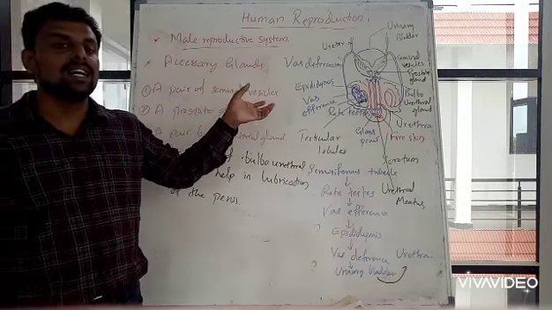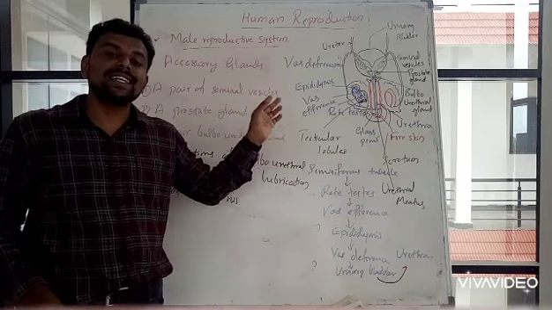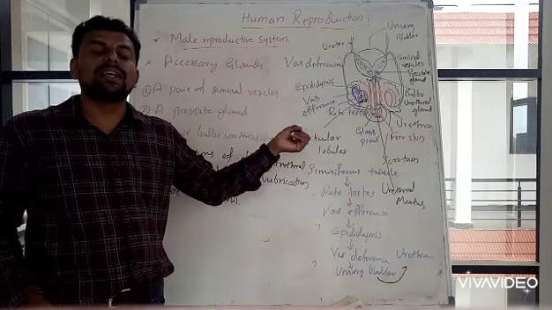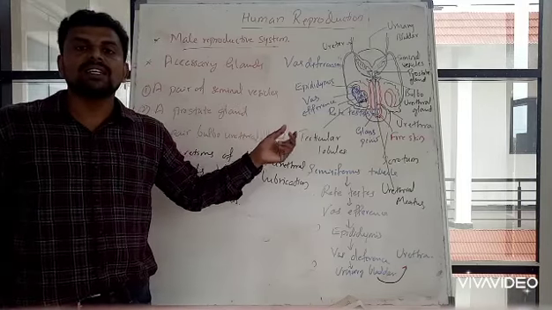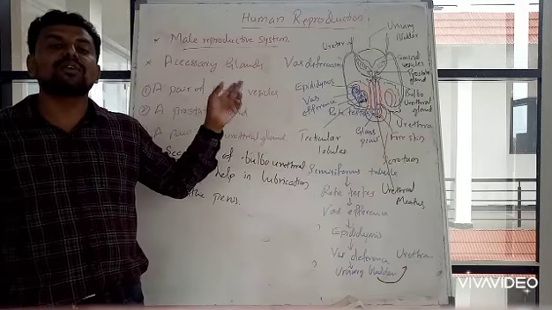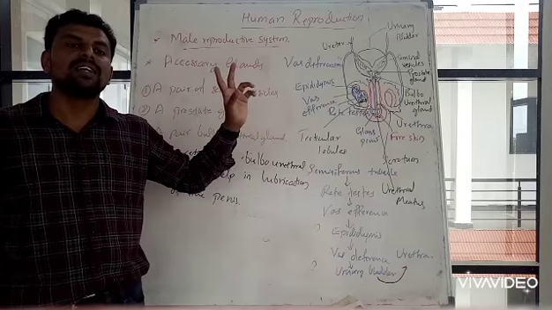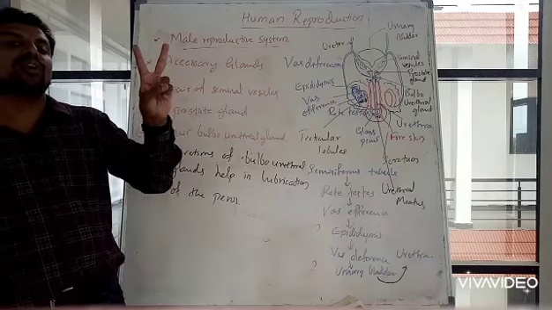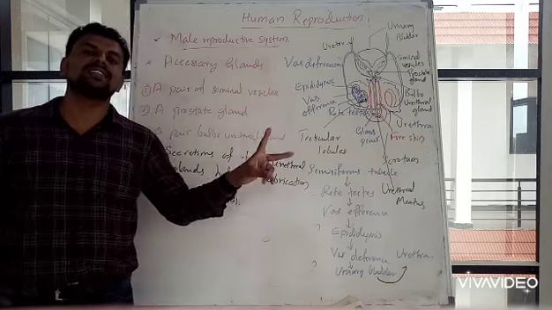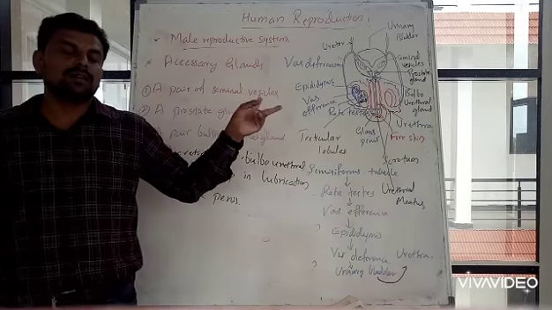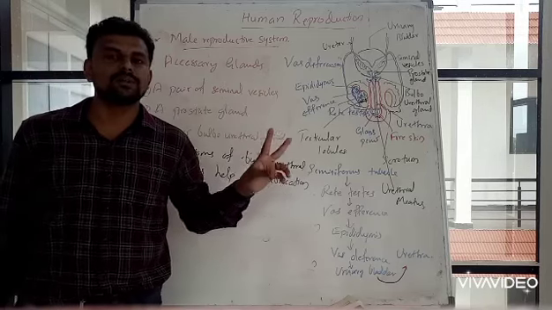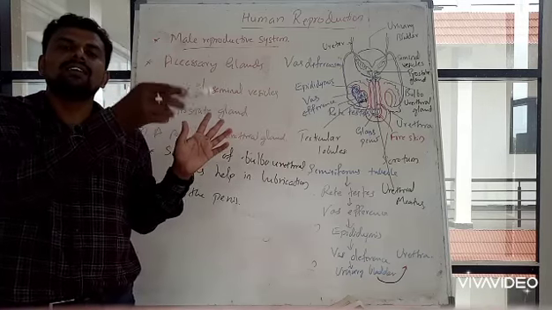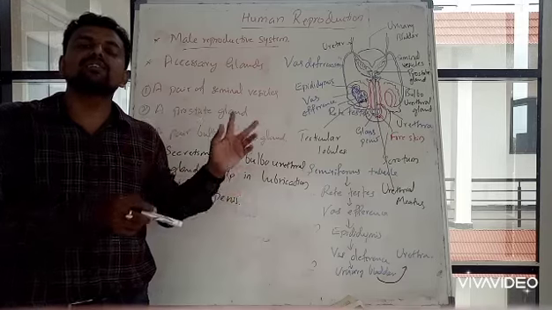Inside the testis are testicular lobules, and inside the lobules are seminiferous tubules. Inside the seminiferous tubules you find two kinds of cells: Sertoli cells and male germ cells, or spermatogonia. Spermatogonia divide meiotically, giving rise to sperms.